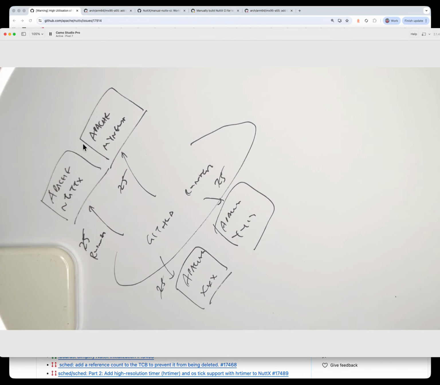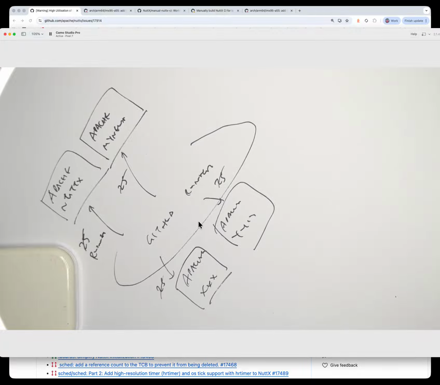This is us, our Apache NuttX project. We are allocated 25 GitHub runners by the ASF Infrastructure Team. Now, the problem is that there are also other Apache projects. Let's say our friends at Apache Minute. They will use the same pool of GitHub runners, and they will also be allocated 25 GitHub runners. And then there will be other Apache projects, let's say Apache XXX or Apache YYY. Each of these projects will also be allocated 25 GitHub runners. As you can see, all the GitHub runners are coming from the same common pool.